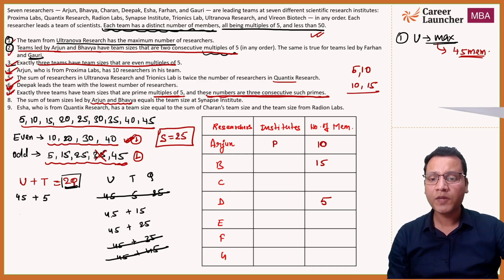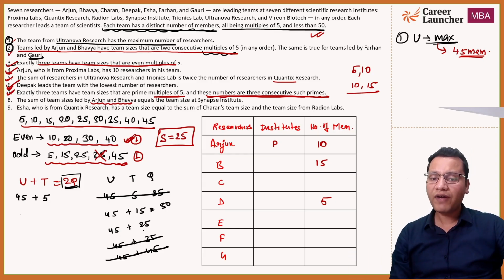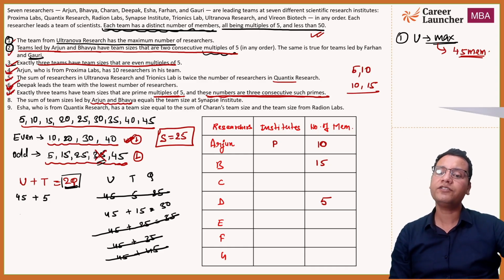Check करते हैं इसको जल्दी से. 45 plus 15 which is equals to 60. 60 का आधा होता है 30. Okay, so in that case 30 will be the possibility. आगे देखते हैं. 45 plus 20 is 65 plus 70, so this is 70. So the Q will have 35, but अभी हम लोगों ने देखा है कि 35 cannot be in our table, so this possibility is also gone.